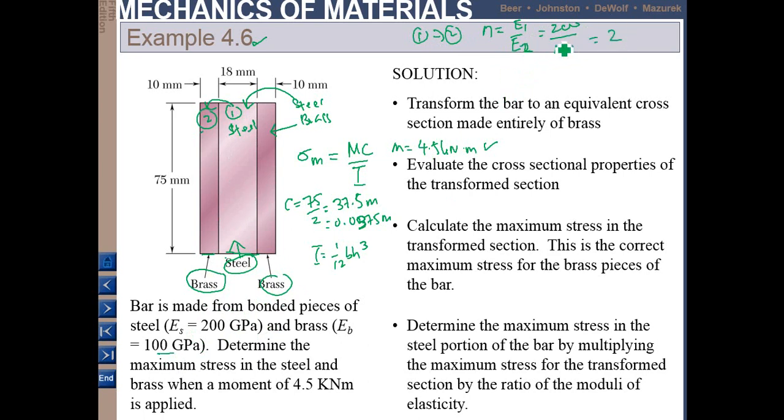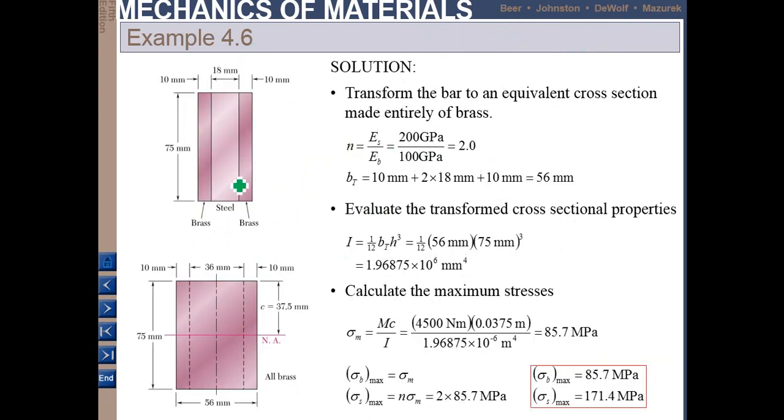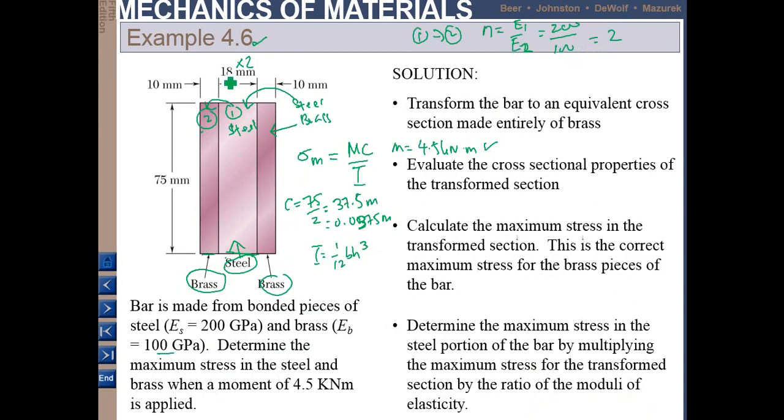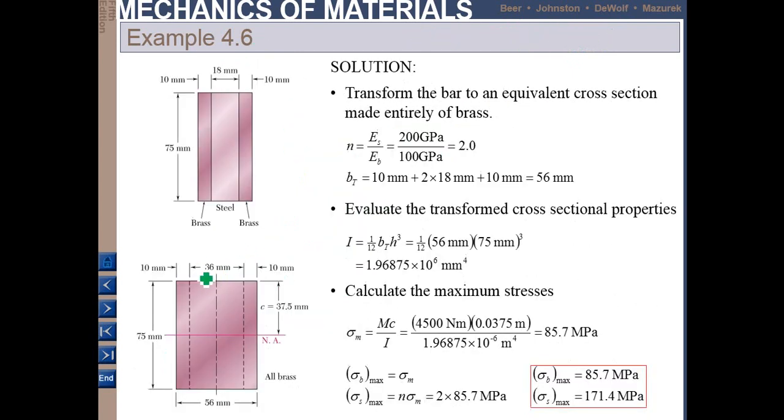So you get 2. This one was initially 18, but because n is equal to 2, 18 times 2 you get 36.